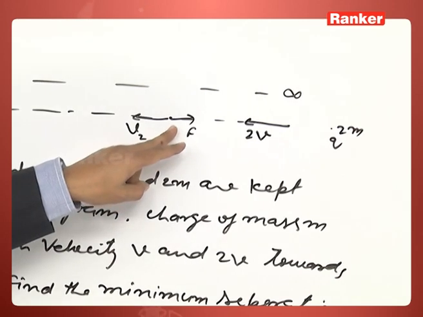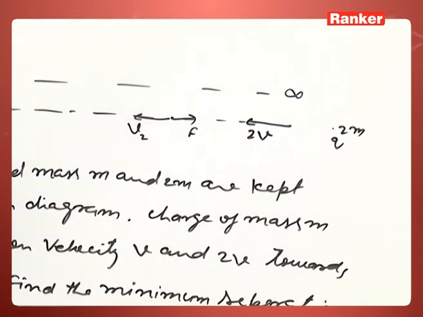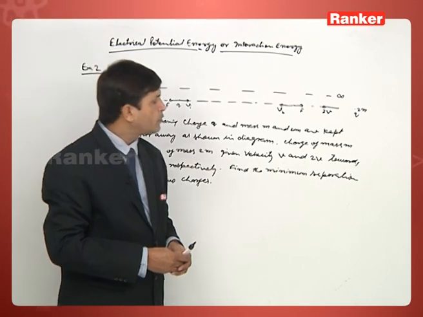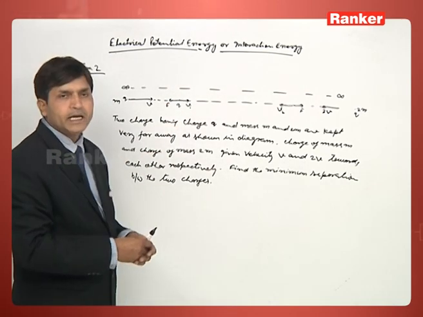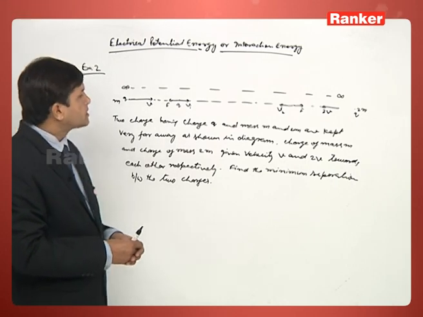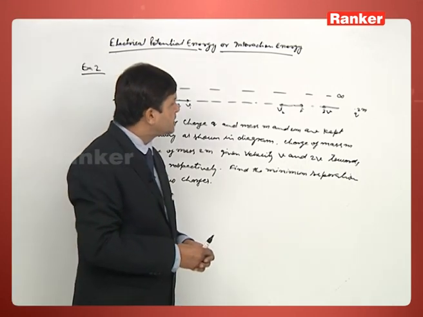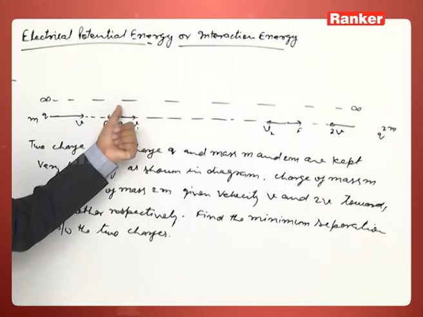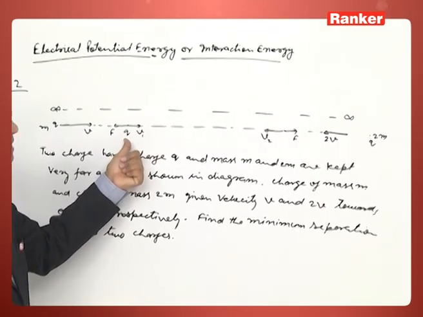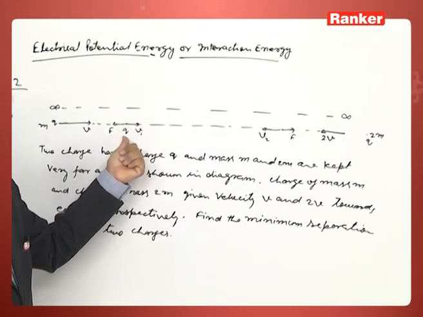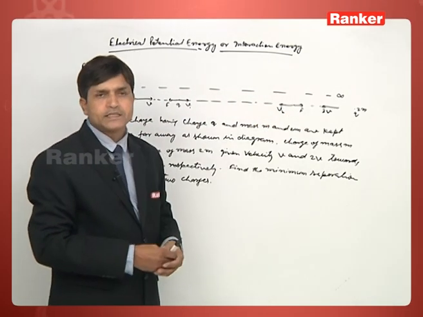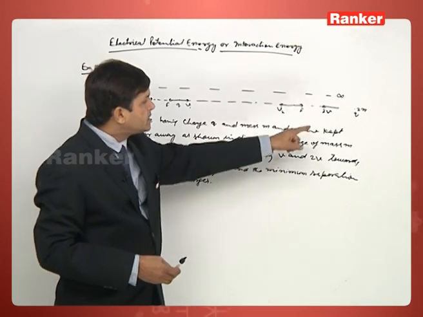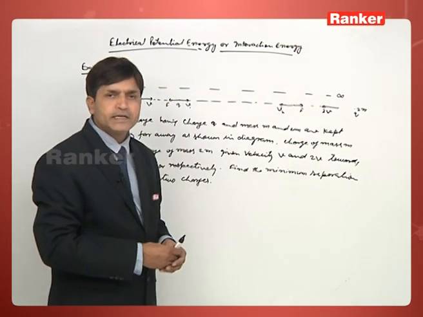The retardation on this charge is F by 2m, while the retardation on this one is F by m. So what has been observed from here: the retardation on this charge is more as compared to the retardation on this charge, and this charge has more velocity even.